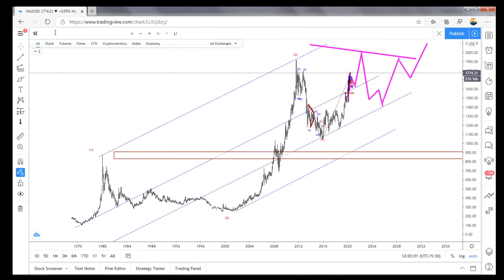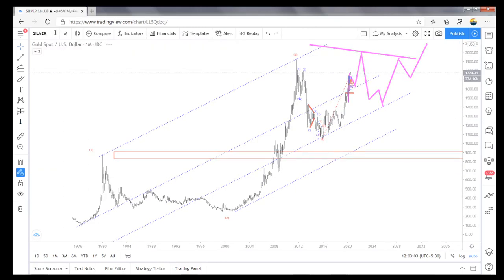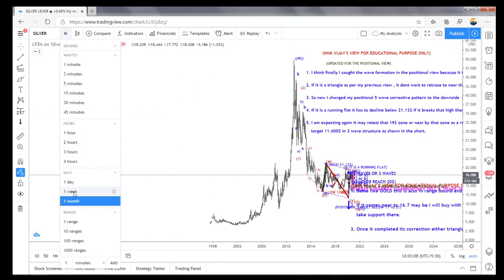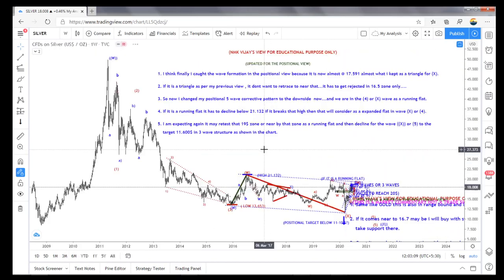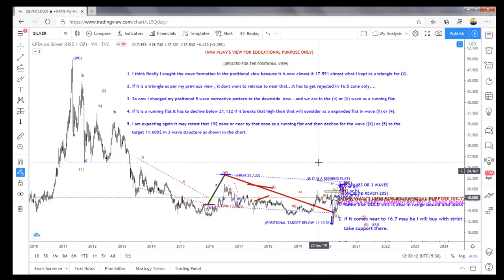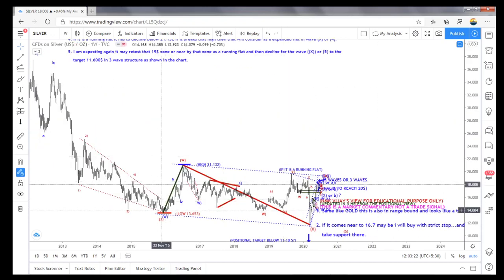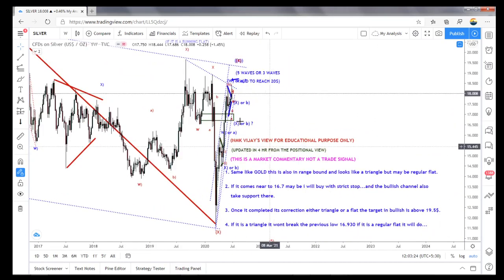And let's move on to silver. Silver also I explained, this A, B, and we are on the C wave. So I am expecting a rejection at 19200 from here for a running flat, because A, B, C means if already over, I'm expecting the intermediate wave.